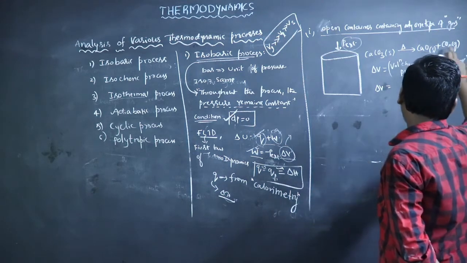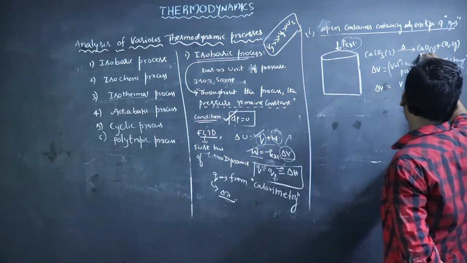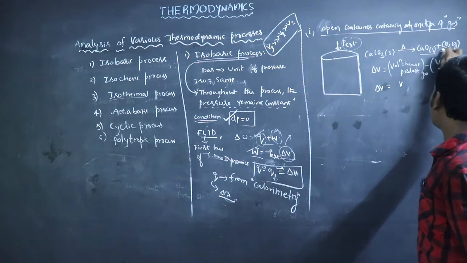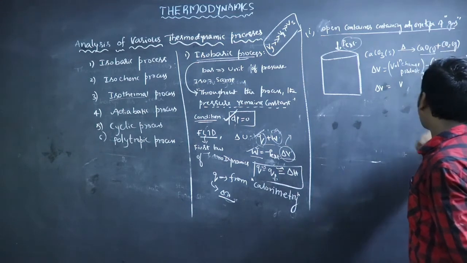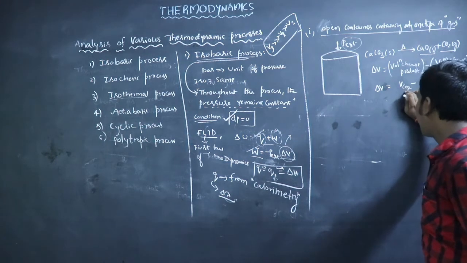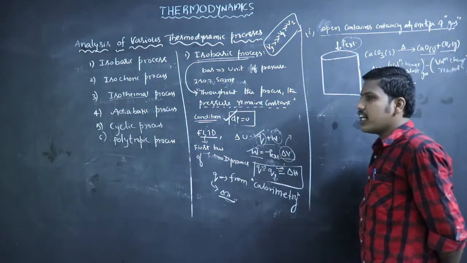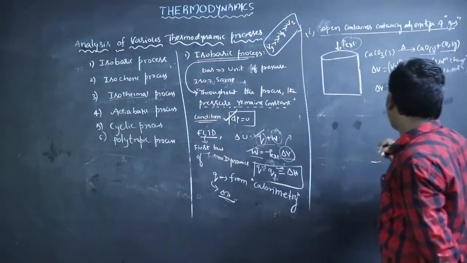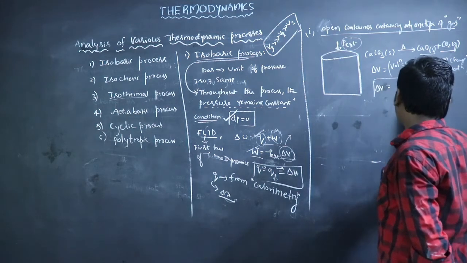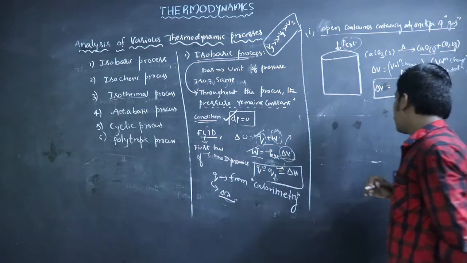So what is the volume of gas here? In the products, we can see CaO is a solid, CO2 is a gas. So we can neglect CaO. We can use only CO2. Volume of gaseous product minus gaseous reactant. Here the reactant is CaCO3, which is a solid, so we can neglect this. Here delta V is equal to V of CO2.